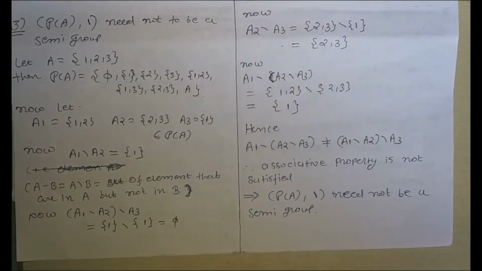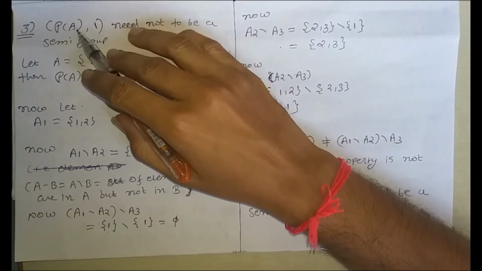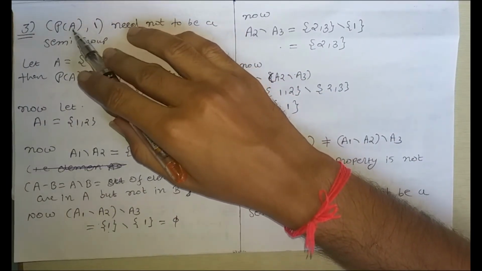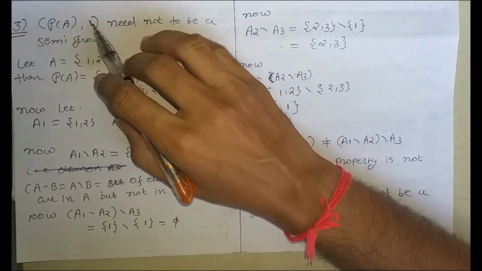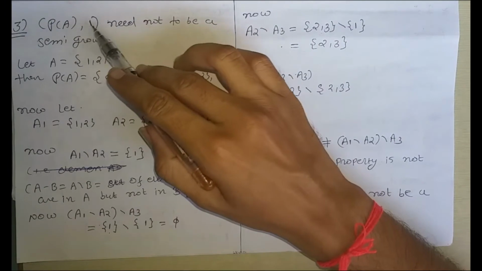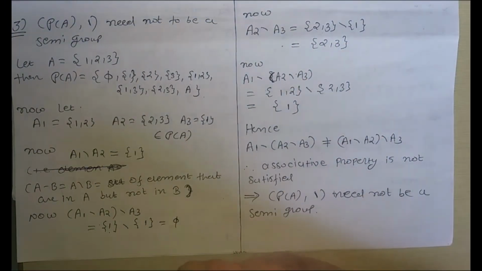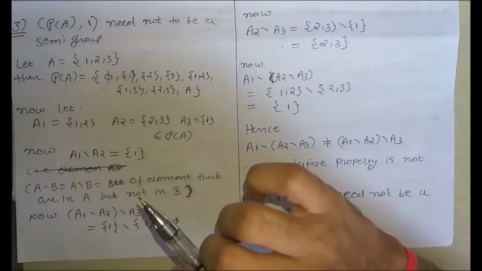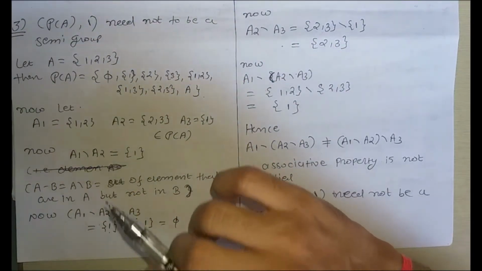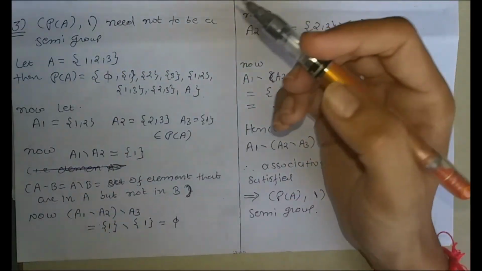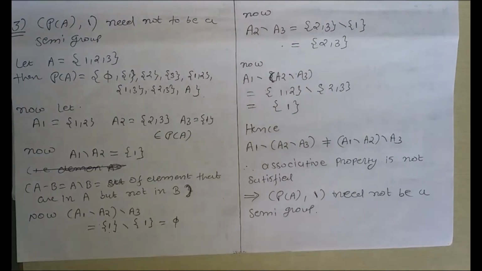Example number 3 is, we have given the power set of a particular set A, and the binary operation is subtraction of two sets. Then our aim is to show that this set need not be a semigroup. That is, subtraction of two sets is not an associative binary operation. So in particular we have to show that subtraction is not associative.